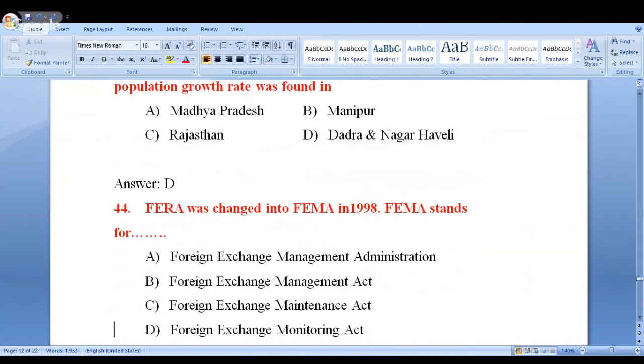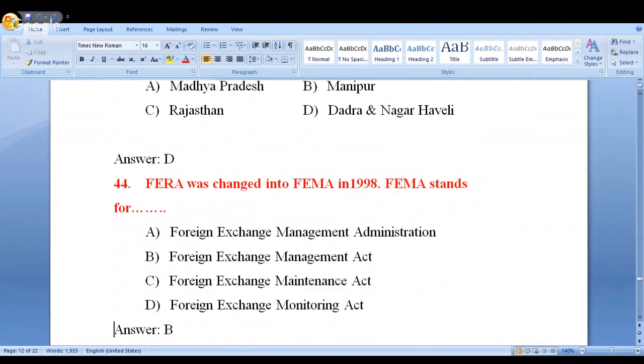Foreign Exchange Management Administration, Foreign Exchange Management Act, Foreign Exchange Maintenance Act, Foreign Exchange Monitoring Act. I need not tell you, you know the answer for this. It is option B, Foreign Exchange Management Act.